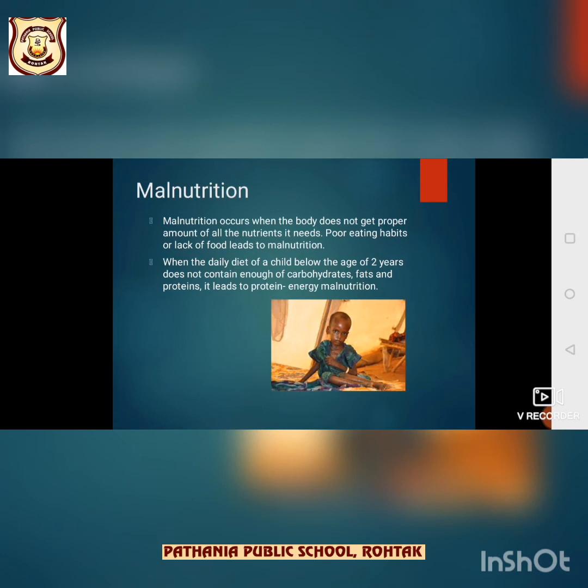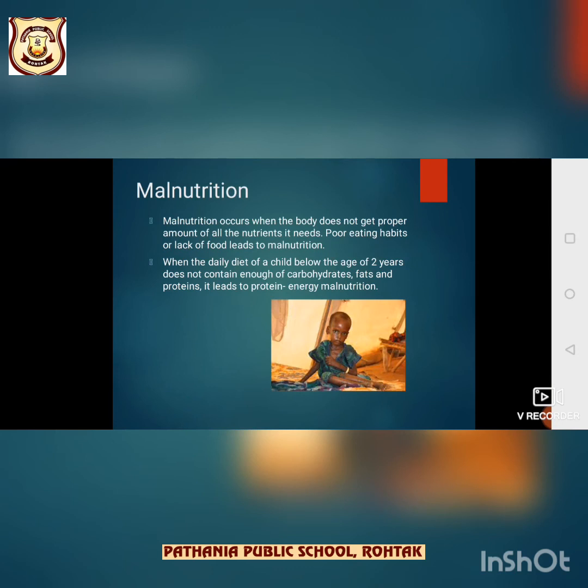So when the daily diet of a child below the age of 2 years doesn't contain enough carbohydrates, अगर उनकी डाइट में enough carbohydrates नहीं है, fats नहीं है, proteins नहीं है, then it led to protein energy malnutrition, and such a child doesn't gain weight and is weak. The child is not active, looks dull and falls sick often.